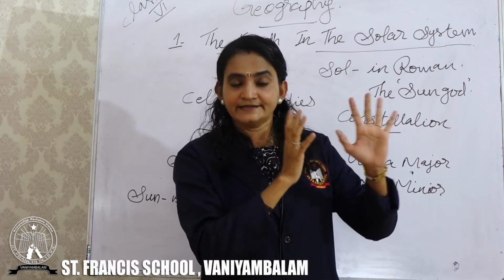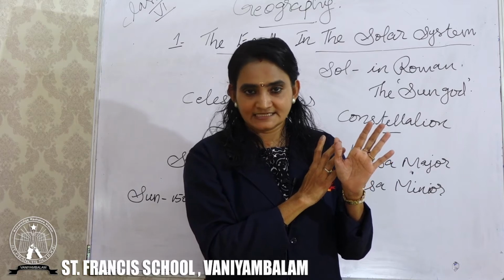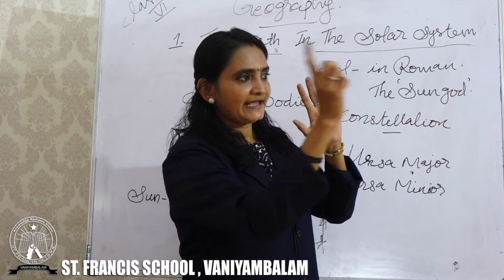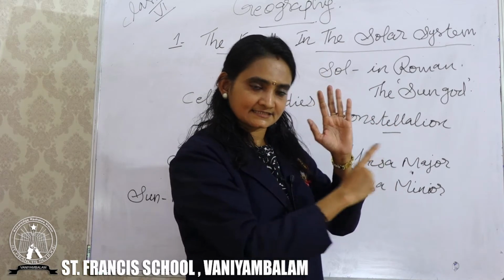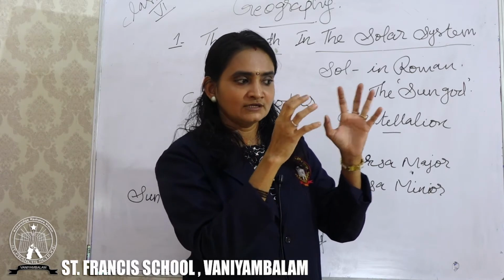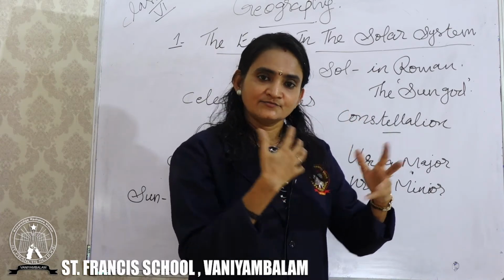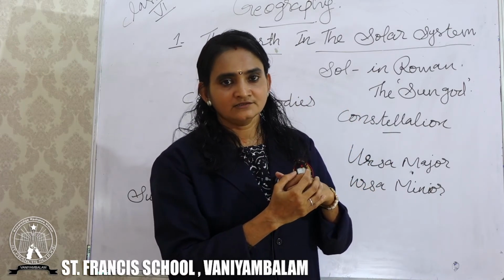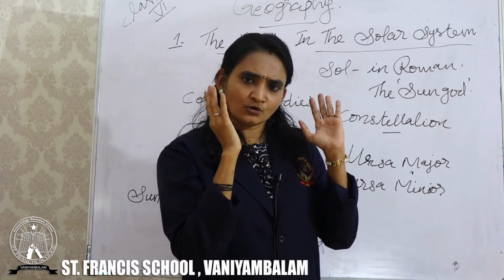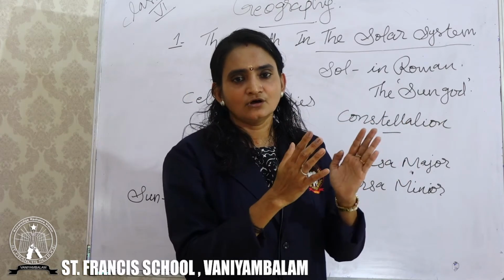He is the head of our family. So who is the head of the family in the solar system? That is the sun. Then there are 8 planets surrounding this sun, and not only the planets, there are other meteoroids and asteroids also included in this solar system. Clear? So what is the solar system? The sun and the 8 planets and all the other objects surrounding the sun are called a solar system.